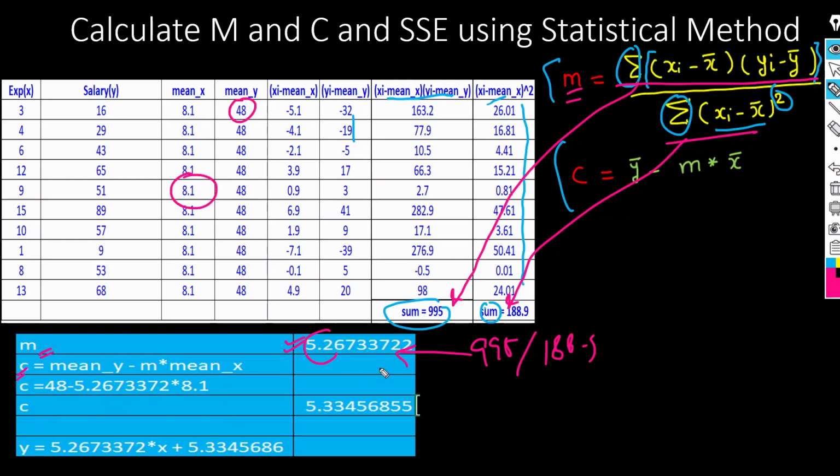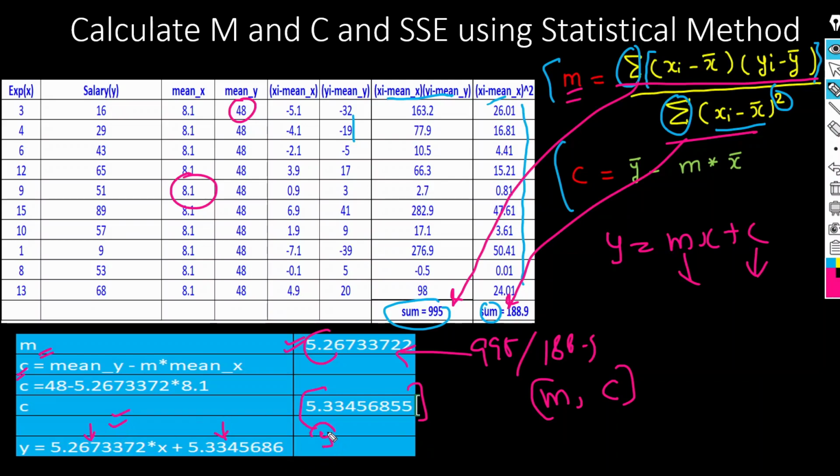So this way we can get the c value. By using the statistical method we have calculated the m and c value. Now we will calculate the y value. It means y is equal to mx plus c. M and c we have already calculated, so we will apply both the values in this particular equation. This is your m multiplied by x, then plus c. This is the equation we will use to calculate the y hat.